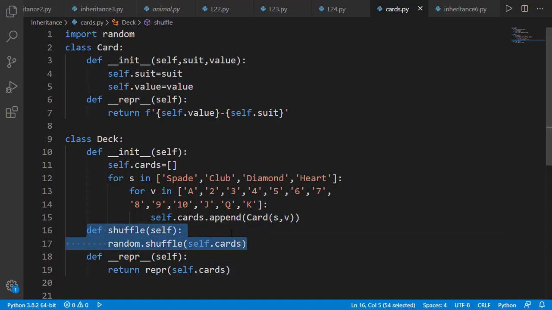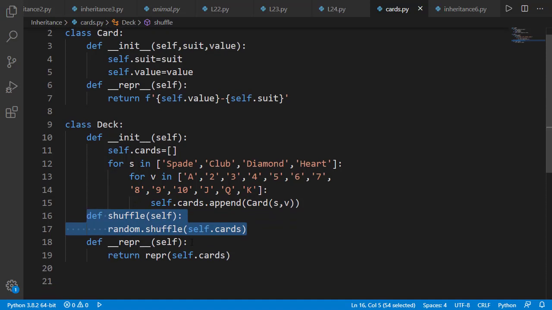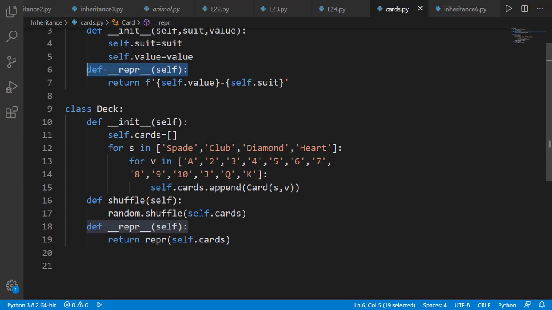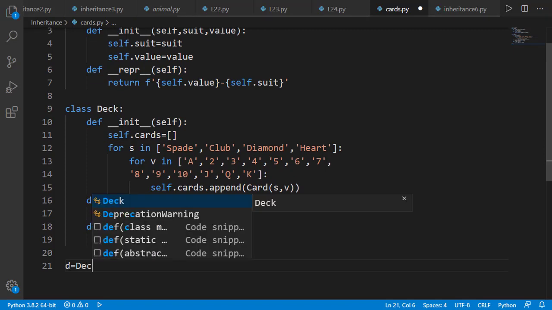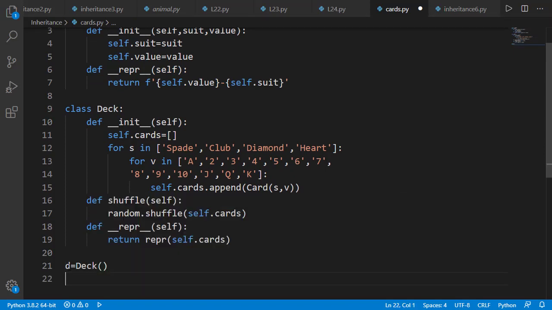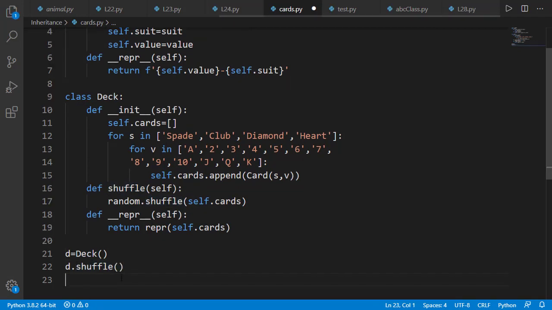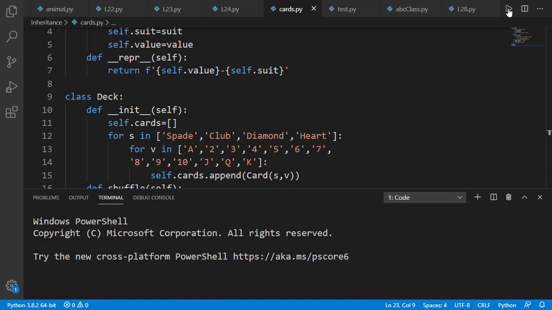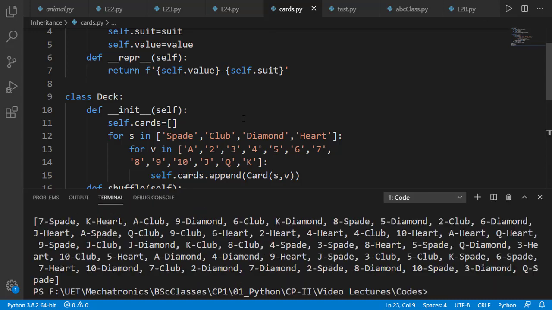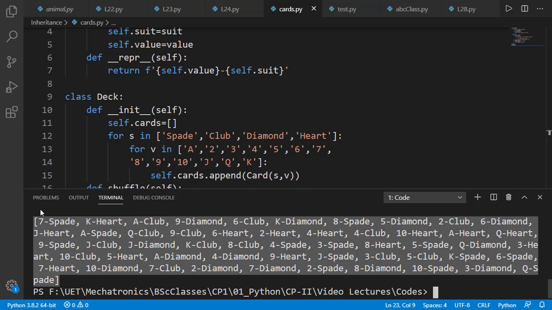Then we have a simple shuffle method to shuffle the cards of the deck. Then there is the repr method which uses repr on the card object, which will call the repr of the card class. Let's give a simple test. And you can see the shuffled deck of playing cards.